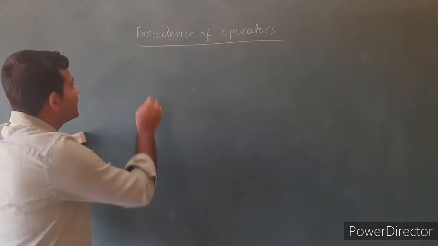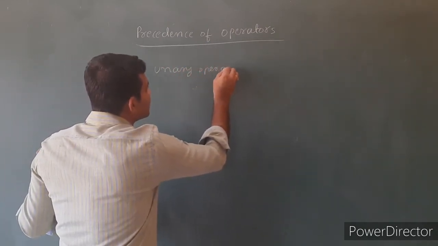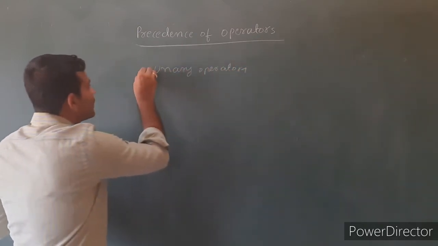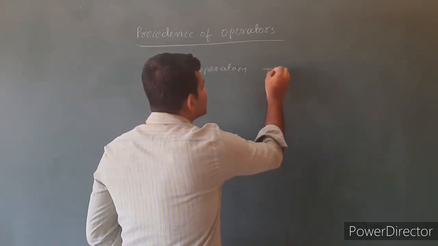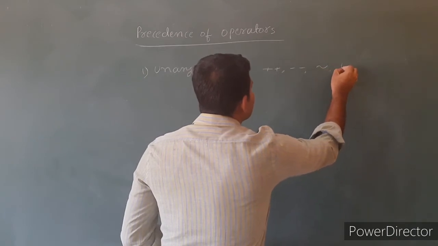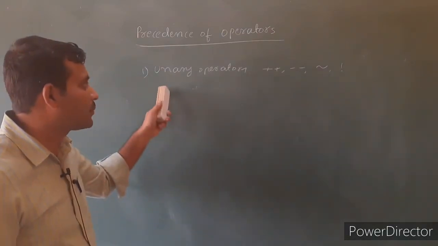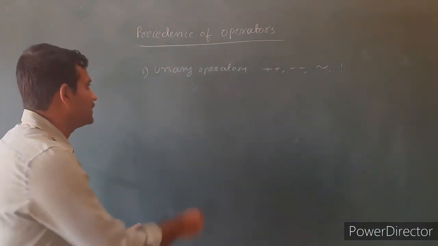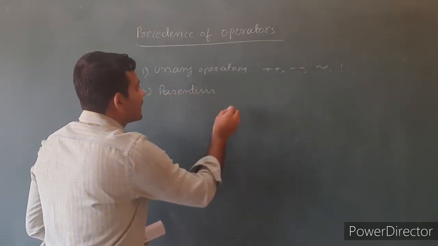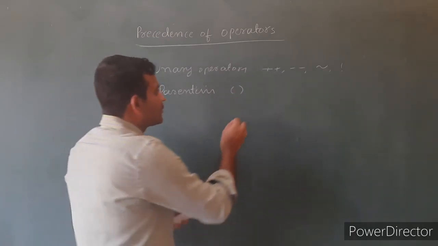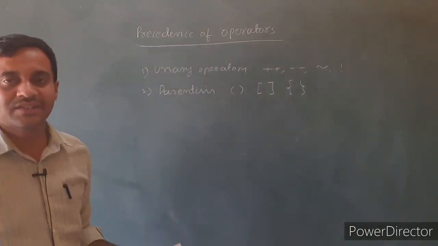Here, the unary operators have highest priority. That is plus plus, minus minus, tilde, logical not. These are the unary operators that work with a single operand. So, these operators have the highest priority. Then parentheses have the next priority, either regular parentheses or square parentheses or flower parentheses.